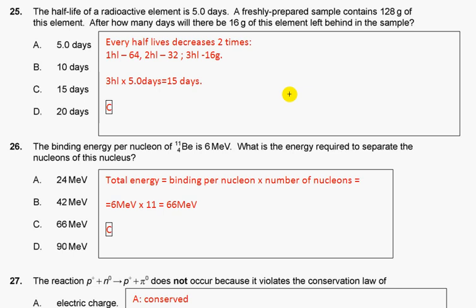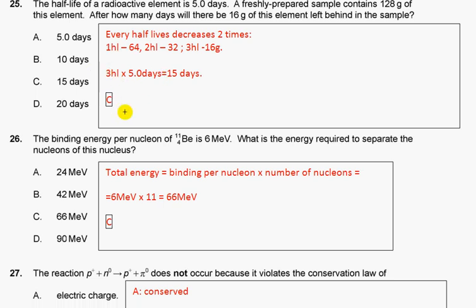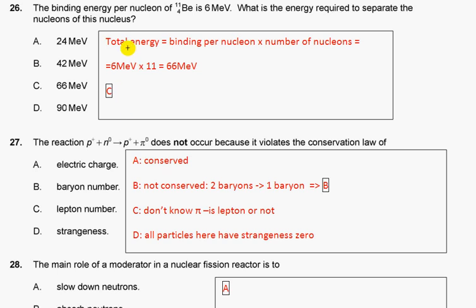The half-life of a radioactive element is 5 days. A freshly prepared sample contains 128 grams of this element. After how many days will there be 16 grams of the element left in the sample? Every half-life the amount of active element decreases 2 times. So after 1 half-life we'll get 64 grams, after 2 half-lives 32, after 3 16. So it will take 3 half-lives, but each half-life is 5 days. So we multiply 3 half-lives by 5 days, we get 15 days. Answer C.